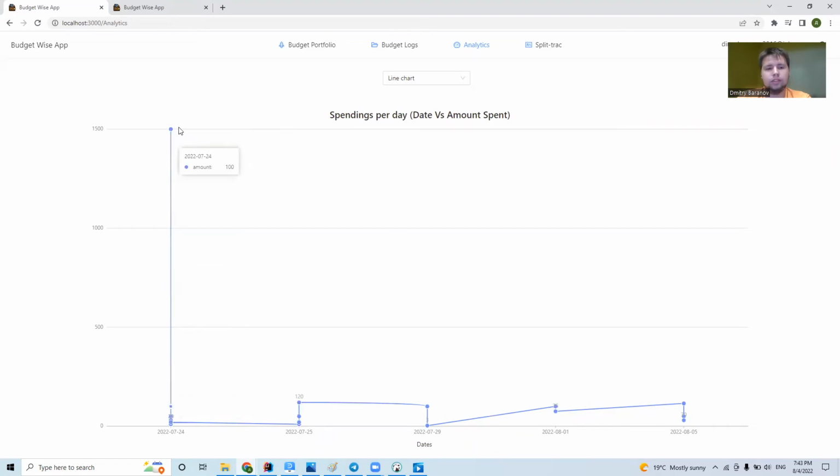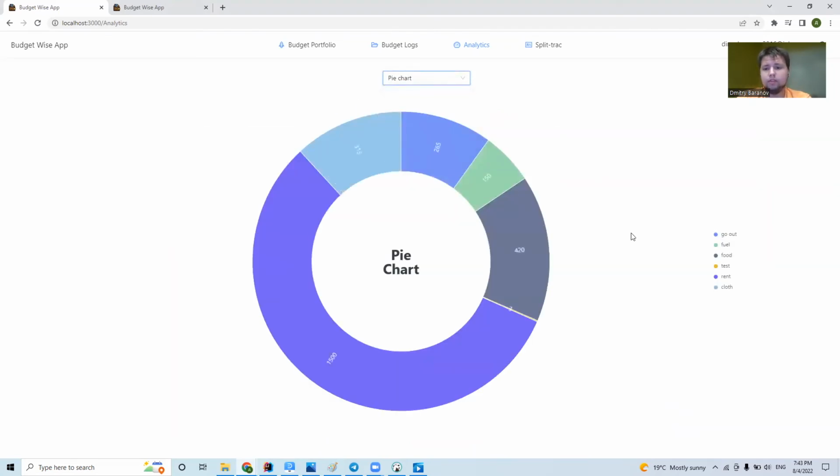So you can see how I spent a lot of money on the 24th of July, then less, and so on. Now our next graph is a pie chart over here. It's a pie chart of all categories in our budget portfolio. Also, these buttons are clickable. If you click on go out, we will decrease our pie chart without the go out part. Same for anyone, like that.